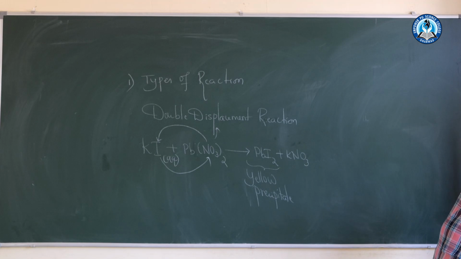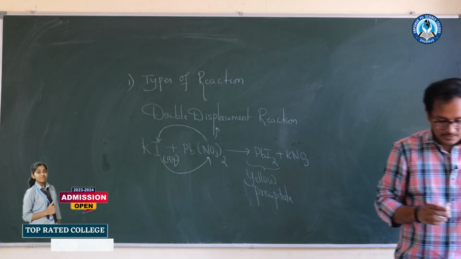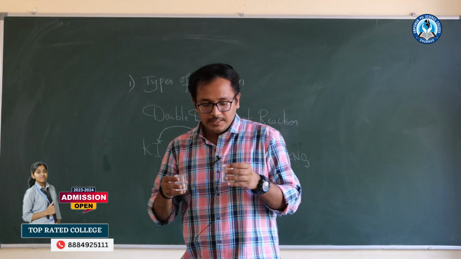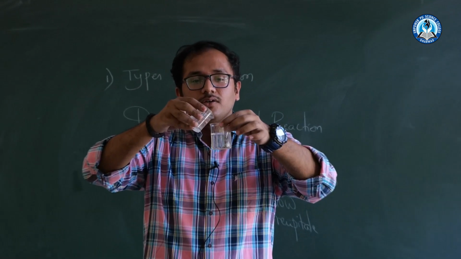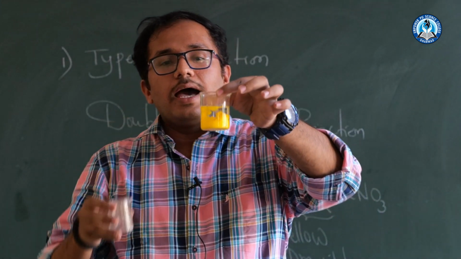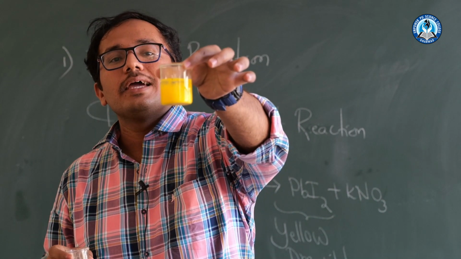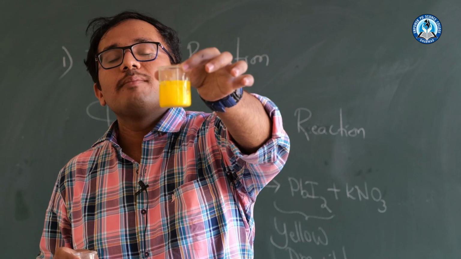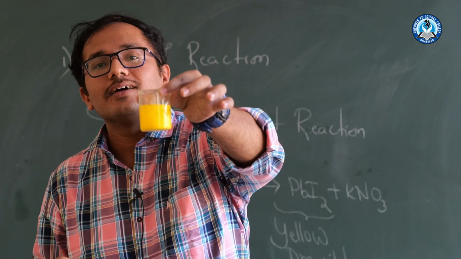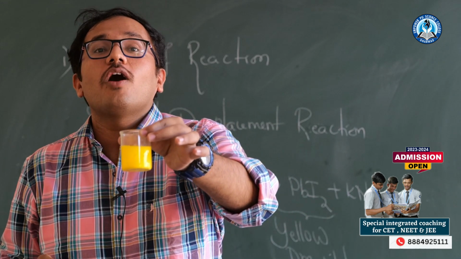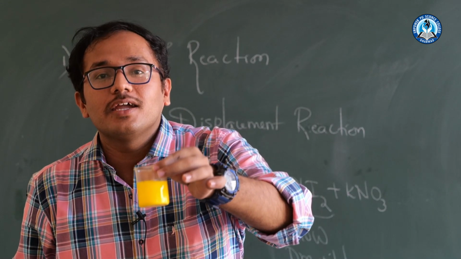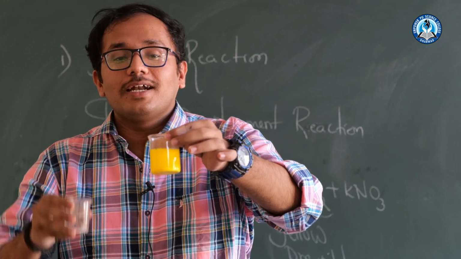Then further, let us see what happens. So this is lead iodide solution and this is lead nitrate. When I add this, I am getting a yellow precipitate. What am I getting? A yellow precipitate. This precipitate indicates the formation of lead iodide.